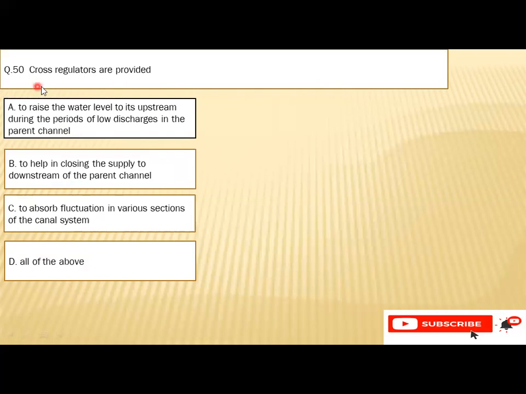Question number 50: cross regulators are provided A, to raise the water level to its upstream during the periods of low discharge in the parent channel, B, to help in closing the supply to downstream of the parent channel, C, to absorb fluctuation in various sections of the canal system, or D, all of the above. So the right option is D, that is all of the above.